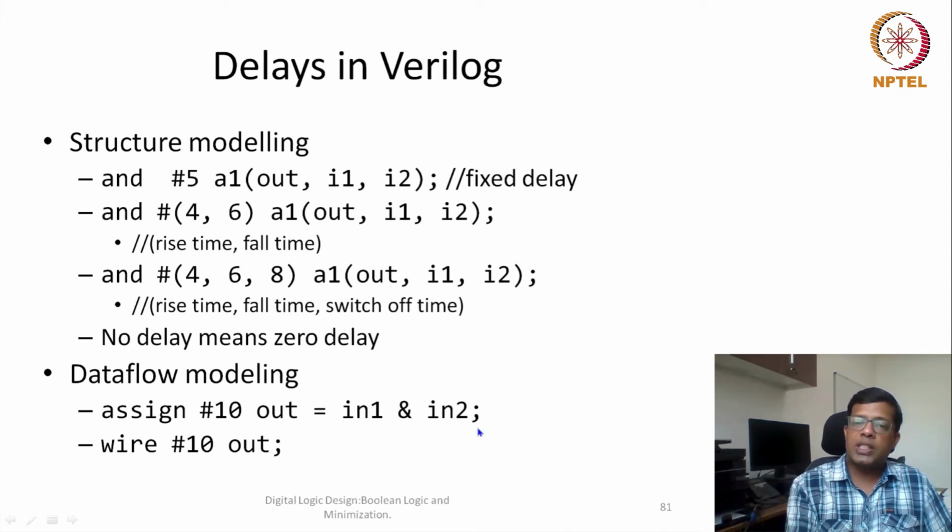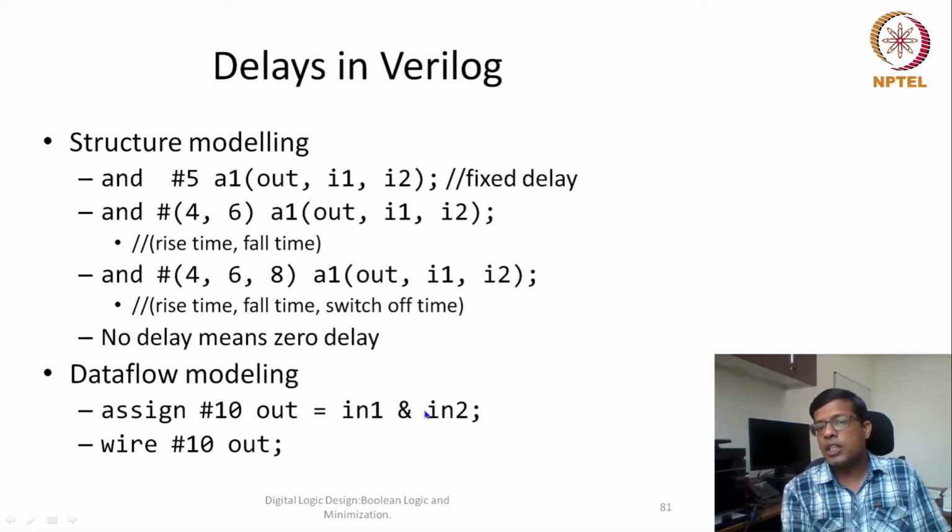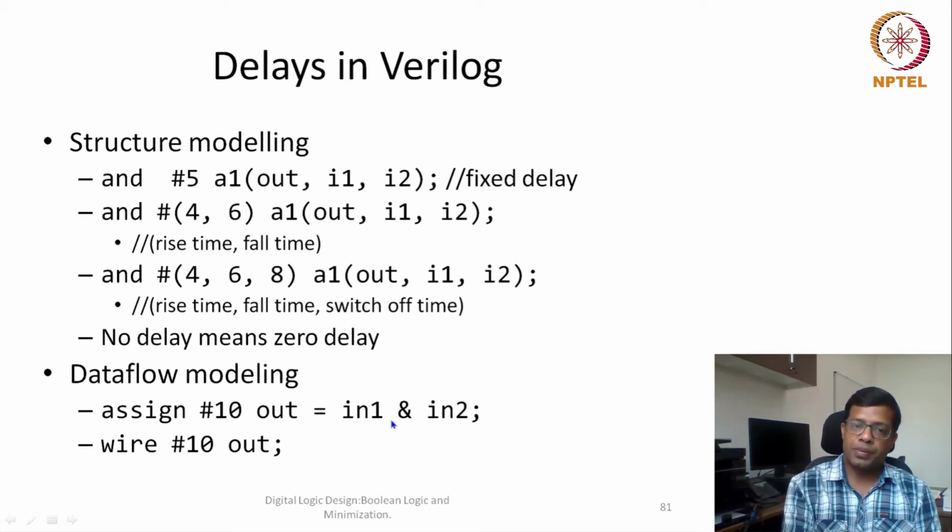So this expression we can use for delay in calculating any kind of operations. Here it's a logical AND operation, so logical AND or NOT or XOR, all those operations' delay we can model using this data flow modeling. But there are some delays because of just wires. So there could be a simple assign statement, let's say in1 equal to out. If we use this particular statement, any assignment to out will again lead to a delay of 10.